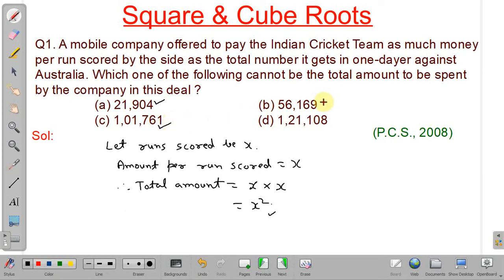If we take the square of 3 or 7, we will get 9 at the unit place. But we will not get 8 at the unit digit after squaring any number from 1 to 9. So our option will be D, that D cannot be the amount paid by the company.